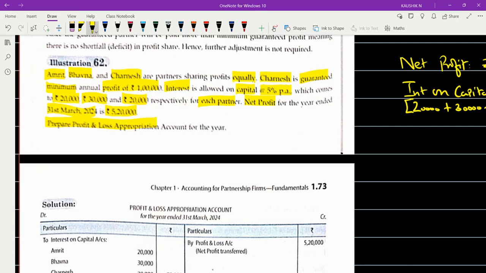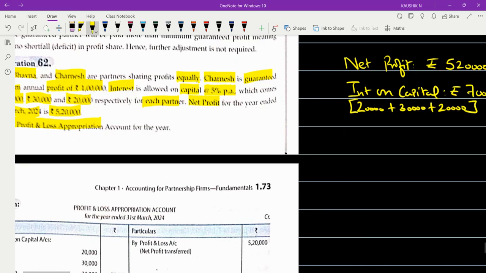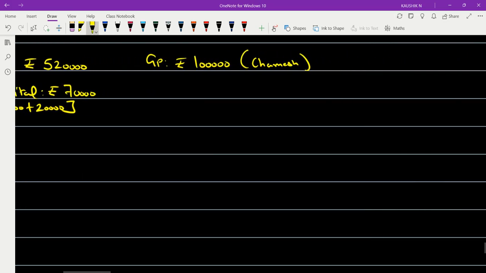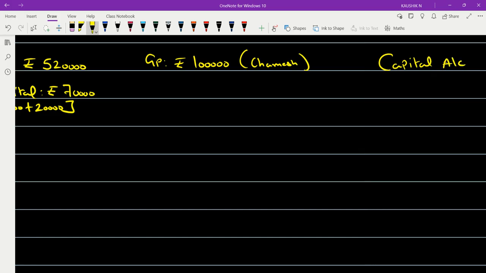Now see in the problem, have they given anything about the type of capital? That is, in what method the capital accounts have been maintained? Then how can we conclude? So everything should go only to the capital account. Am I right? We will take only the capital account in this concept, so we have to be very careful. We should use only the capital account.